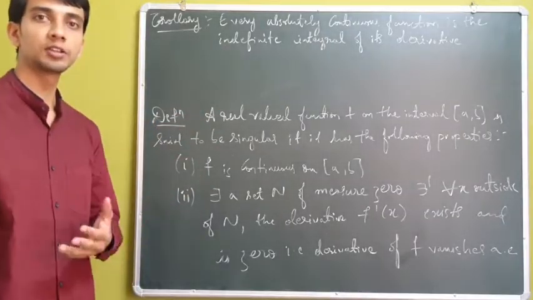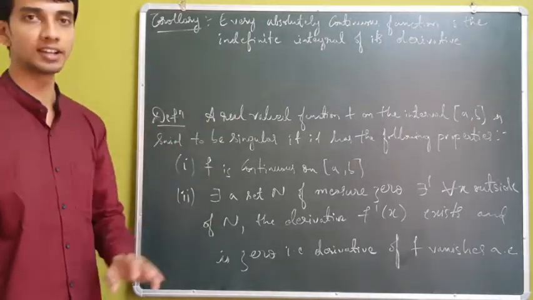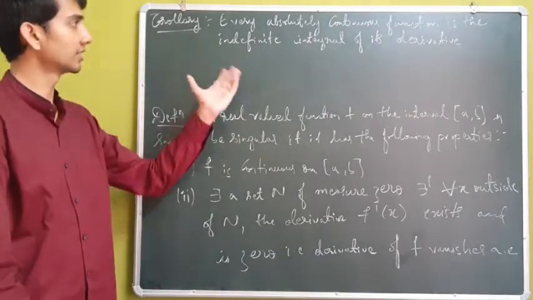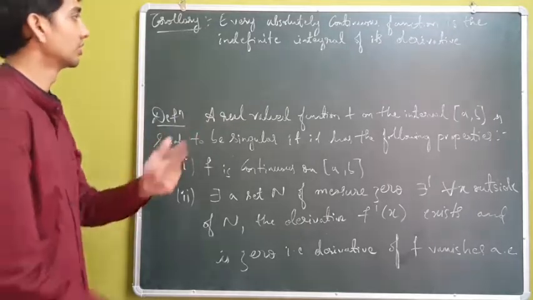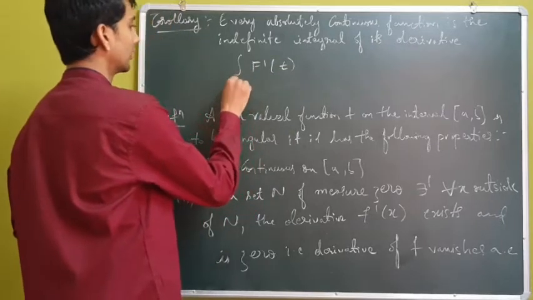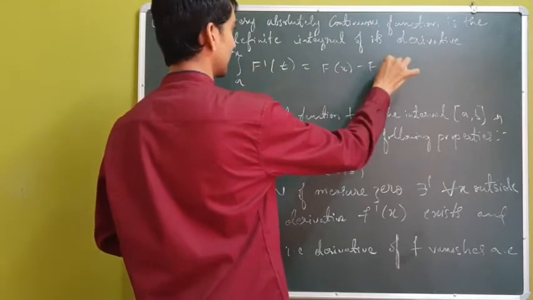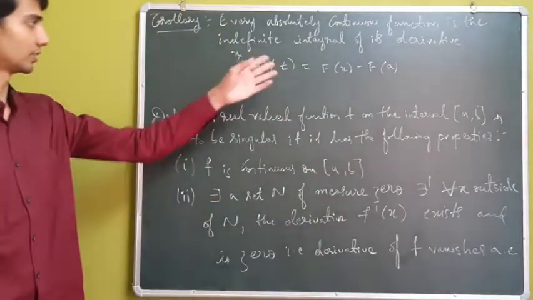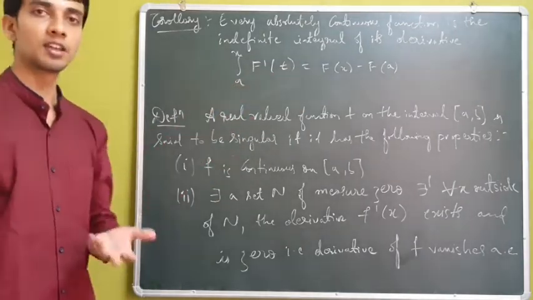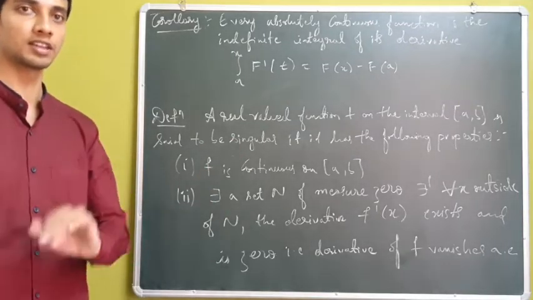Next we have a corollary to the previous theorem. Every absolutely continuous function is the indefinite integral of its derivative. So every absolutely continuous function is nothing but the indefinite integral of its derivative. So if the integral of f dash of t is over a to x, then it is f of x minus f of a. In particular, if the integral of f dash of t is over a to b, then it is f of b minus f of a, which justifies for which class of functions the fundamental theorem of calculus holds good, as said before.